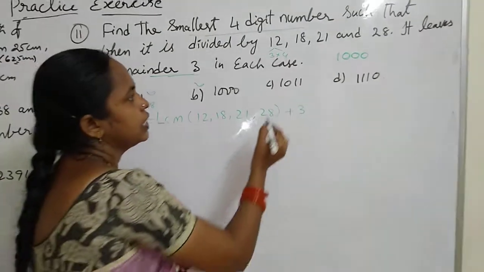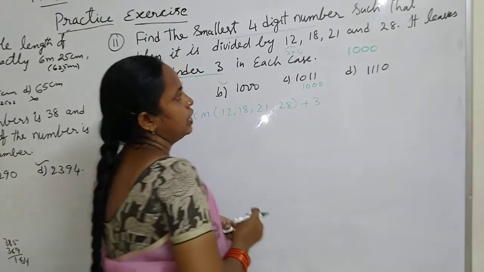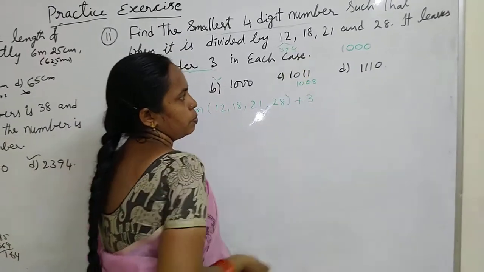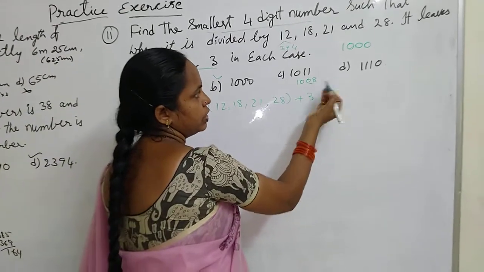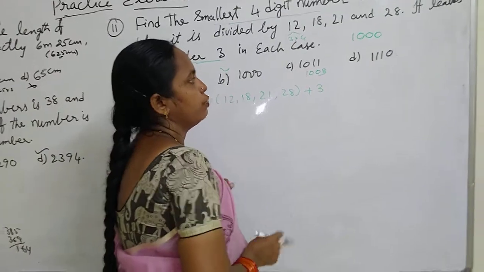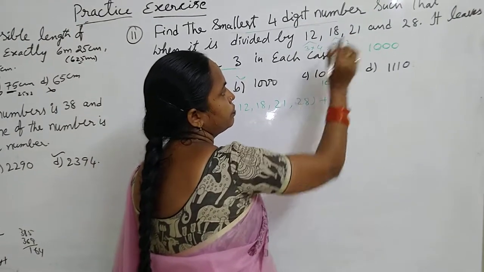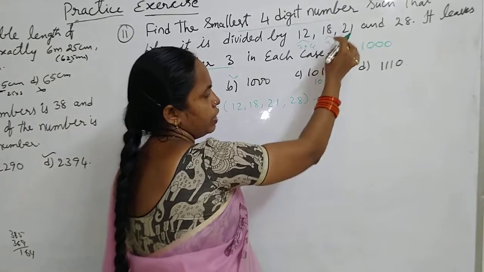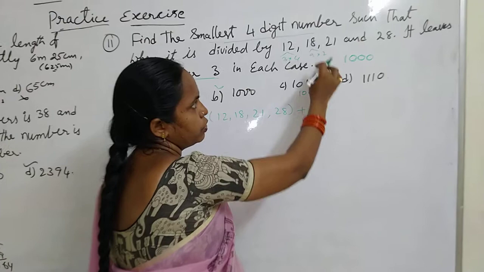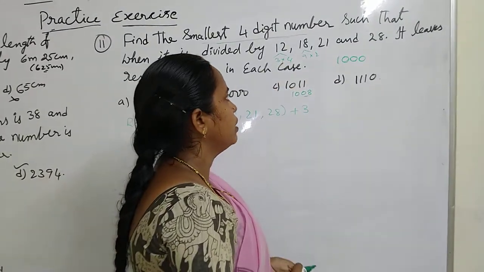Next, here when we subtract 3, it becomes 1008. 1008, 1 plus 8 is 9. So it is divisible by 3. The last 2 digits, 08, are also divisible by 4. So this number is divisible by 12. And 18 is 9 into 2. So the sum of the digits is 9, so it will be divisible by 9. And the last digit is an even number, so it is divisible by 2 also. So this is divisible by 18.